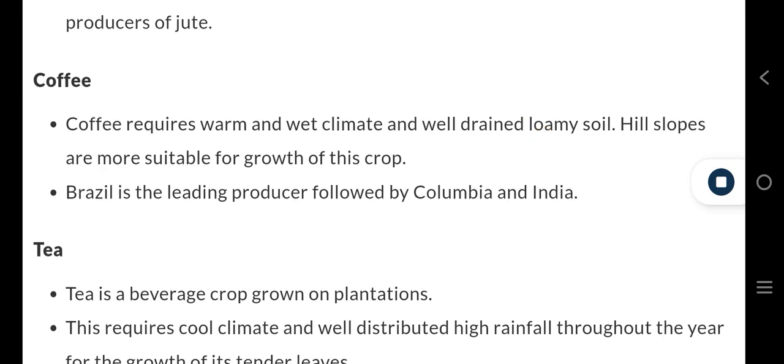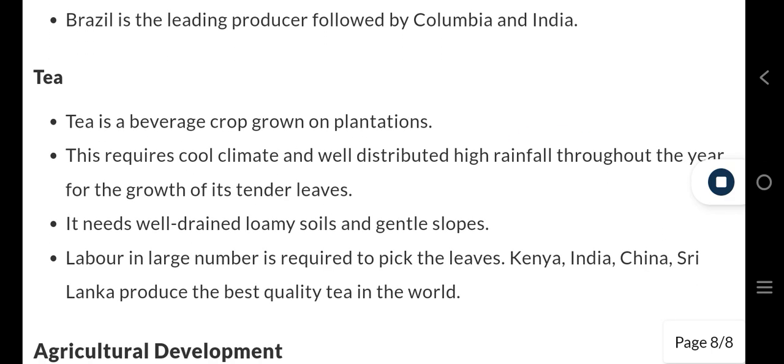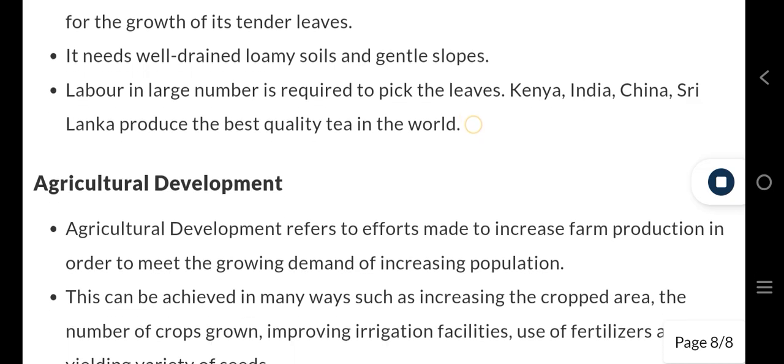Coffee requires warm and wet climate and well-drained loamy soil. Hill slopes are more suitable for growth of this crop. Brazil is the leading producer, followed by Colombia and India. Tea is a beverage crop grown on plantations. This requires cool climate and well-distributed high rainfall throughout the year for the growth of its tender leaves. It needs well-drained loamy soils and gentle slopes. Labor in large number is required to pick the leaves. Kenya, India, China, Sri Lanka produce the best quality tea in the world.